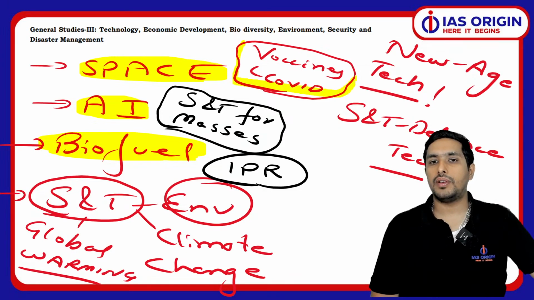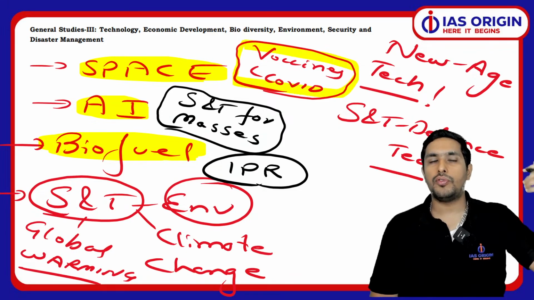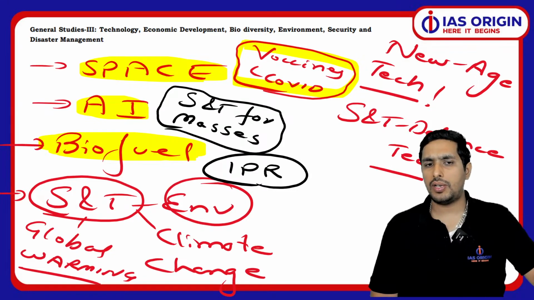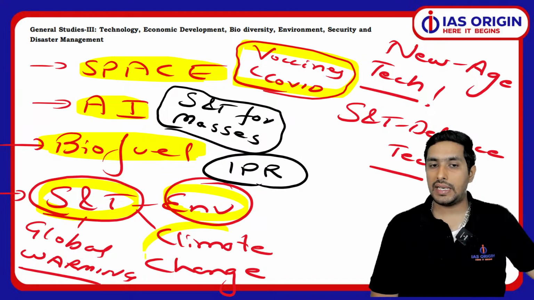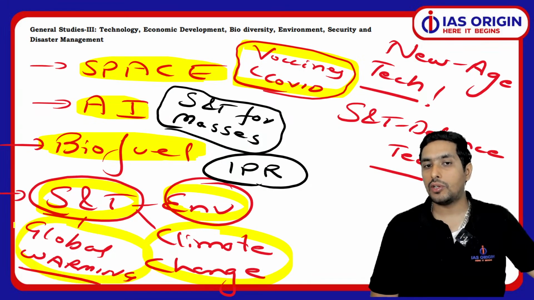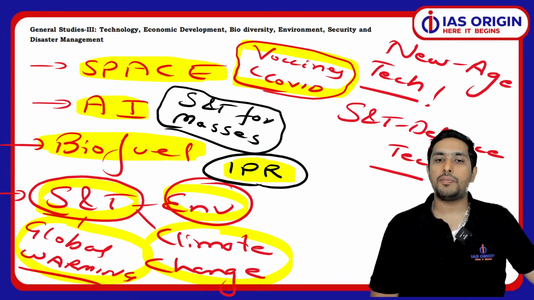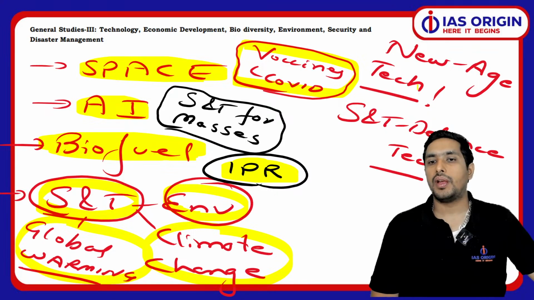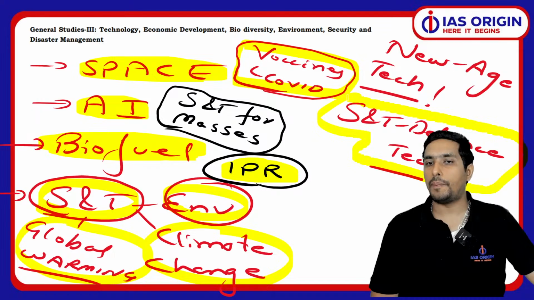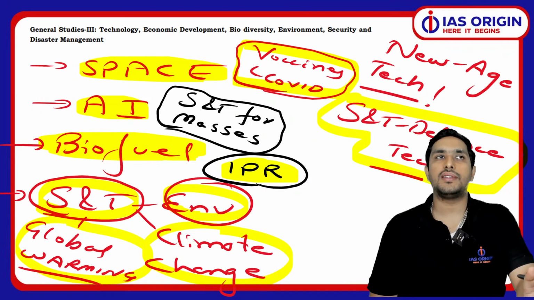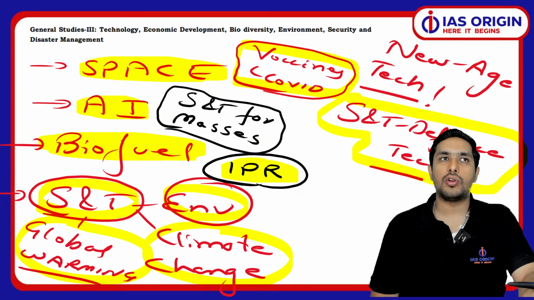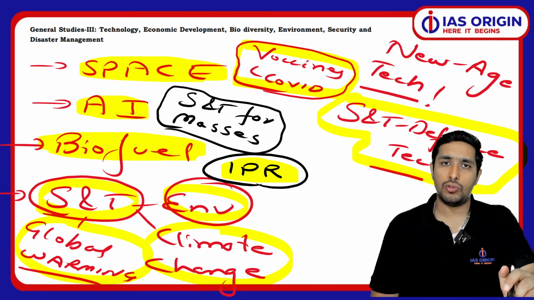Vaccines, that was important for 2020, 2021, specifically may not happen again. Science and technology utilization in the environment, in climate change, how it can help in global warming. IPR, that is patent copyright issues, they are being asked. Defense, science and tech use in defense equipment, that you should know the mechanism of how that system works. When we talk about this Iron Dome sort of system, air defense system, how do they work?